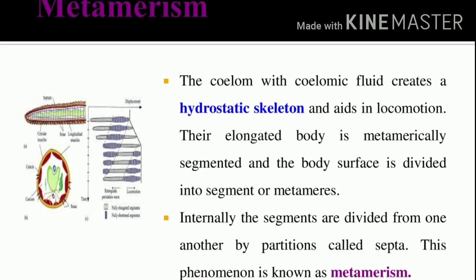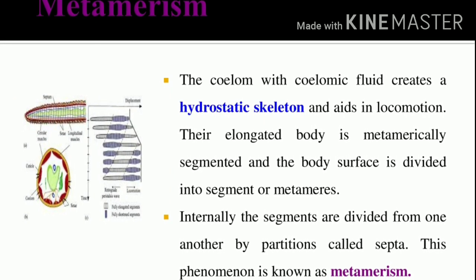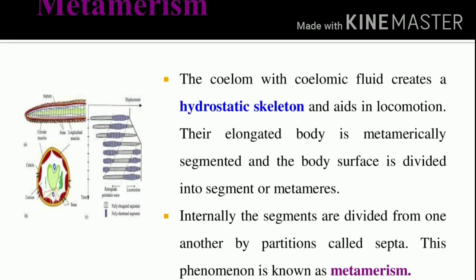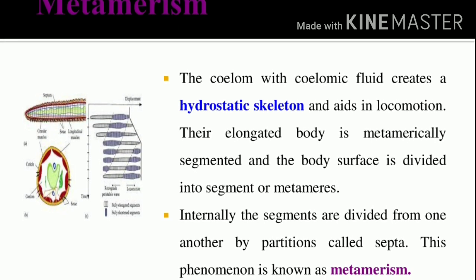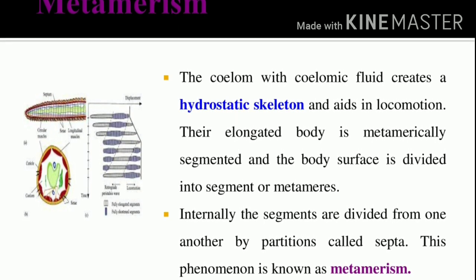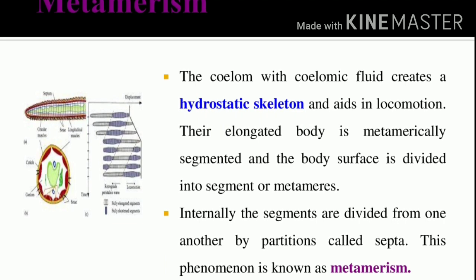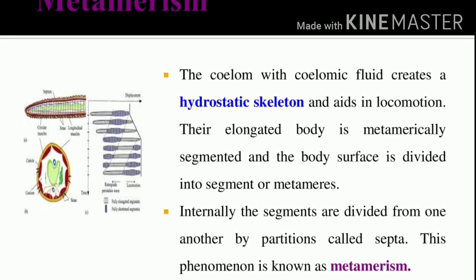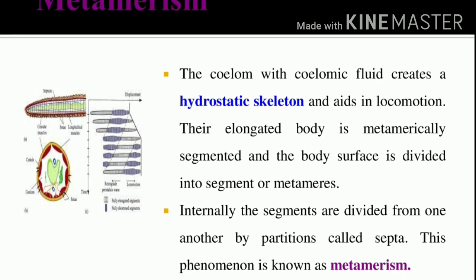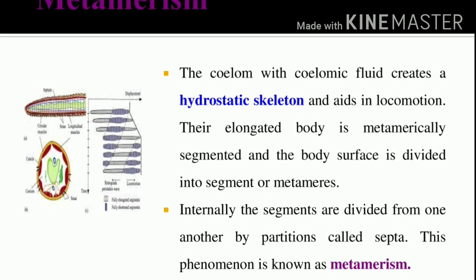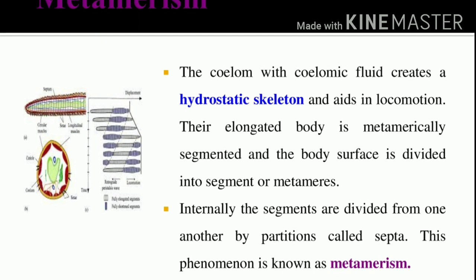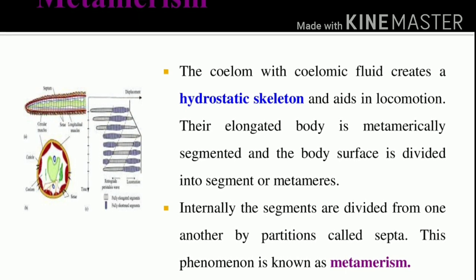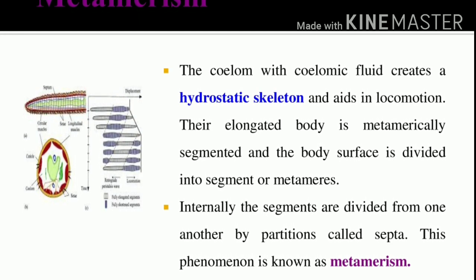What is the body structure of annelids? Annelids have a hydrostatic skeleton, which is full of coelomic fluid. It helps in locomotion. What is the example of a hydrostatic skeleton?